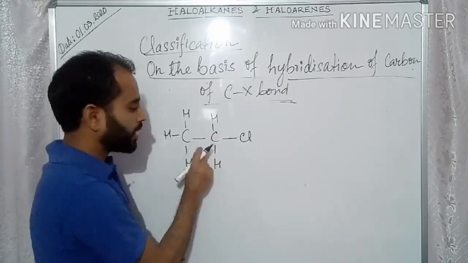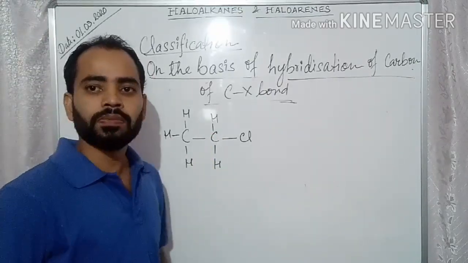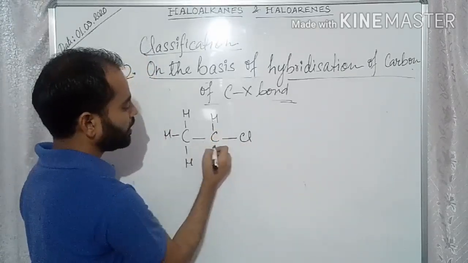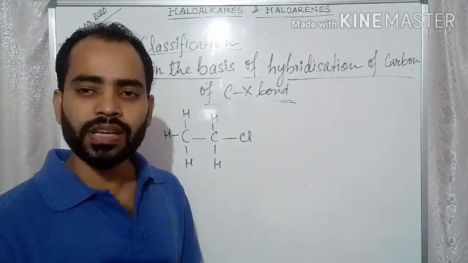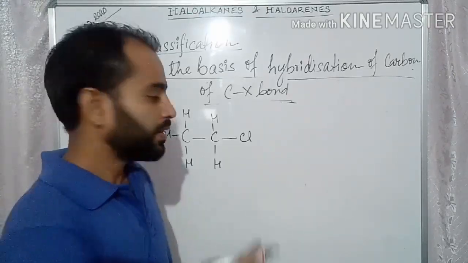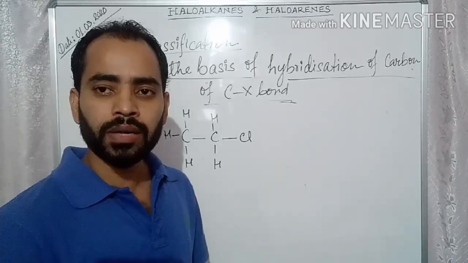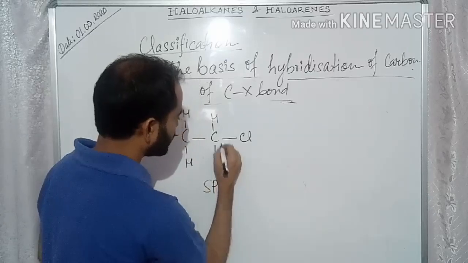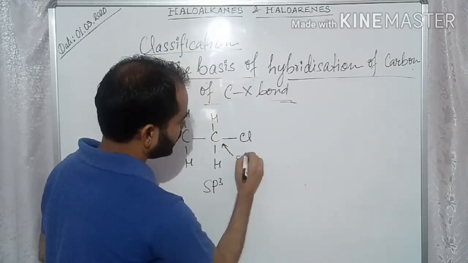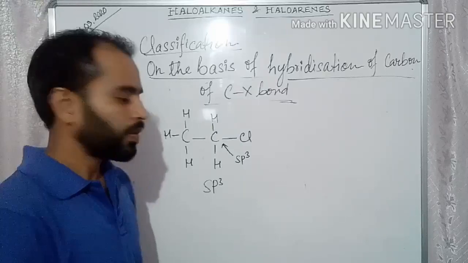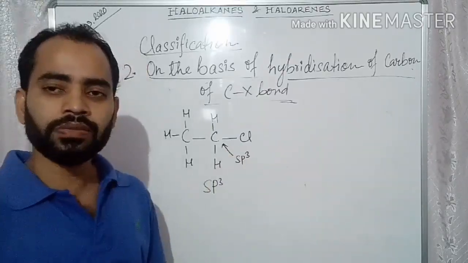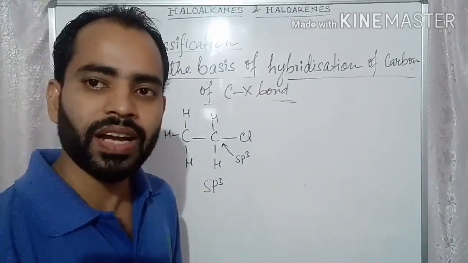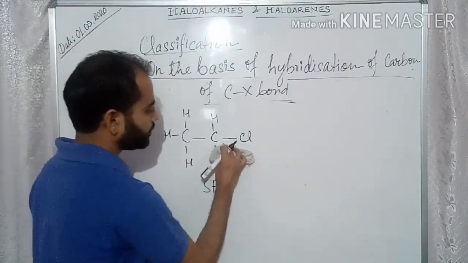Now you see, in case of this carbon, how many sigma bonds are there? 1 sigma bond, 2, 3, 4. 4 sigma bonds are there. So 4 sigma bonds are formed by carbon by which type of hybridization? sp3. So this carbon is sp3 hybridized carbon. 1 s and 3 p orbitals give you the 4 hybrid orbitals, that is sp3. You can find out the hybridization of the carbon.